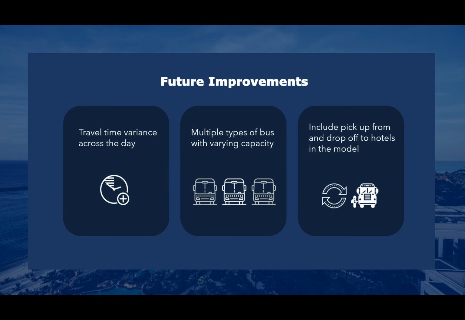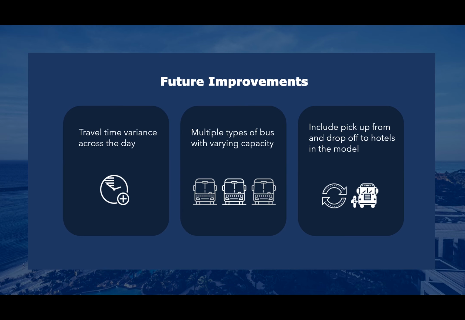In the future, we can consider a few ways to improve and add on to our model. One of our primary assumptions is that travel time remains constant throughout the day. In future models, we can consider traffic data to understand how travel time varies throughout the day and incorporate peak hours into the model. Since some hotel clusters may have a significantly lower or higher demand, we can also consider using buses with multiple types of capacities and assigning which routes need which type of bus.